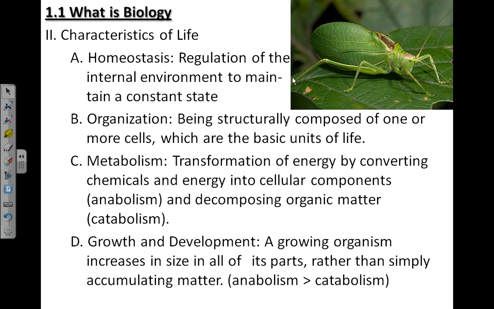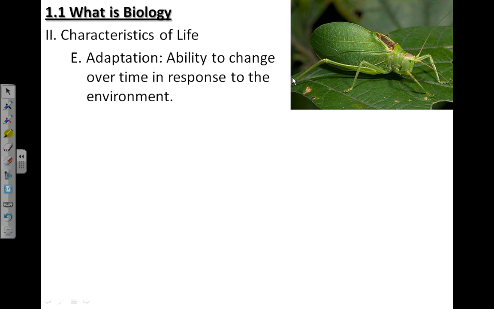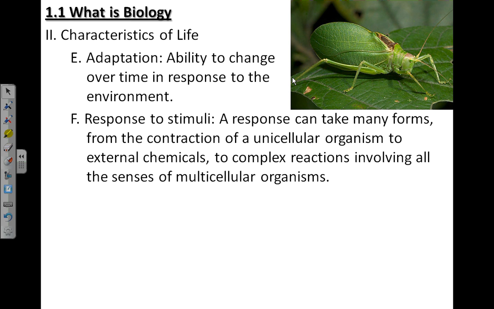It will grow and even change or develop over time. Characteristics of life also include adaptation, the ability to change over time in response to the environment. We typically see this in populations of organisms rather than individuals. We'll talk more about that later.